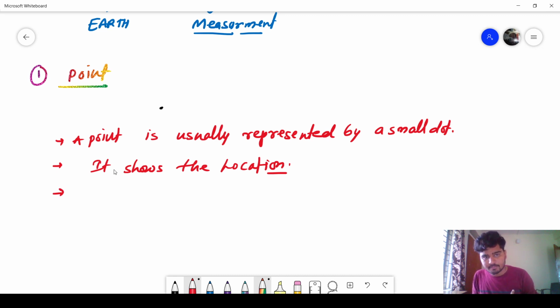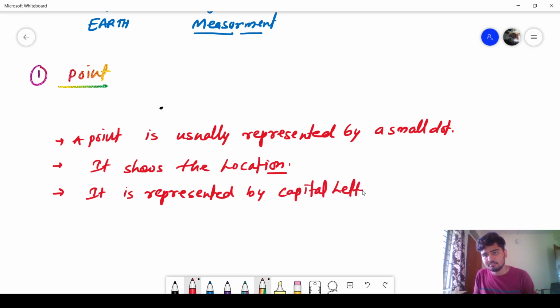And it is named only by capital letters of the alphabet. Suppose I am representing this dot, this is A, this is B, C. This is the representation of points. So this is called a point. A small dot in a plane, if you put your pencil down, that dot will be formed. That dot is known as a point.